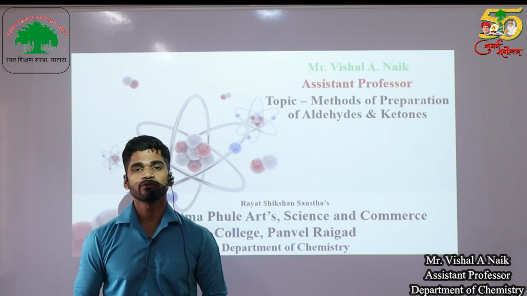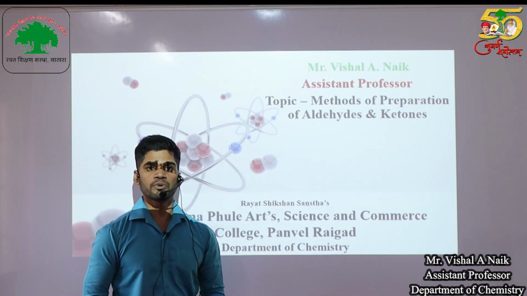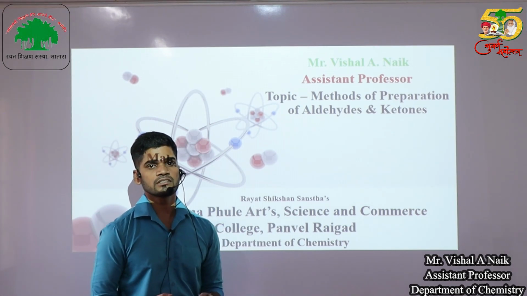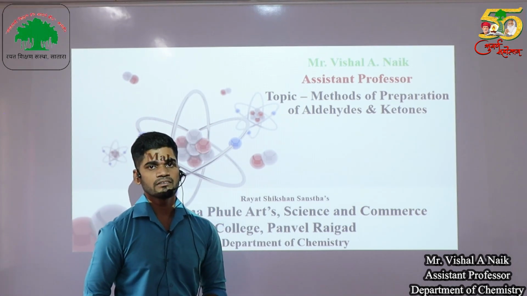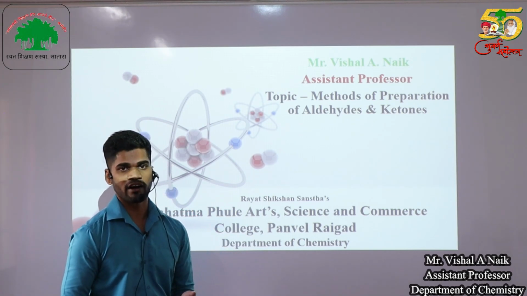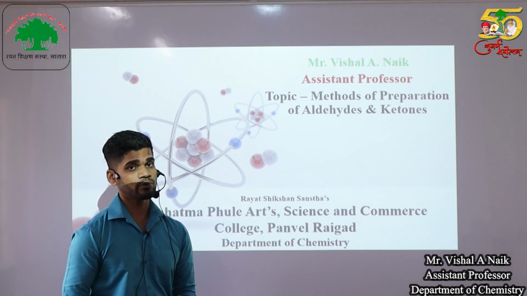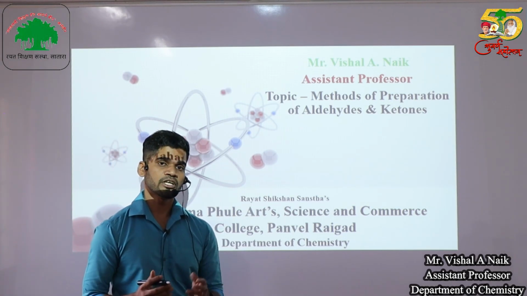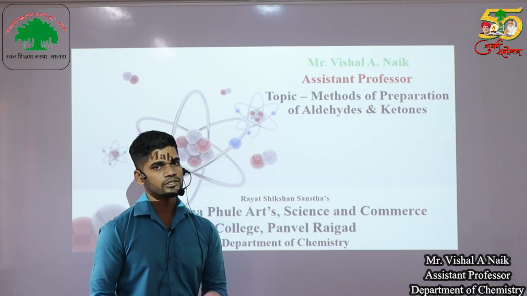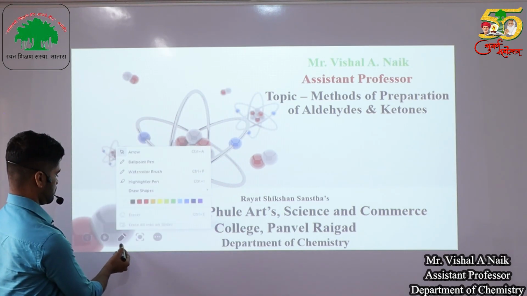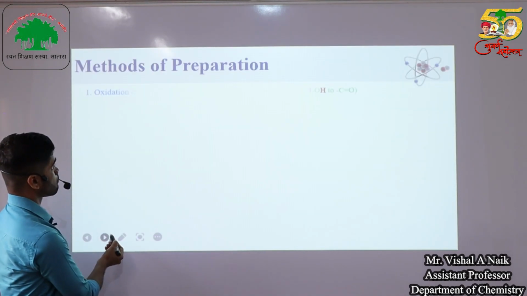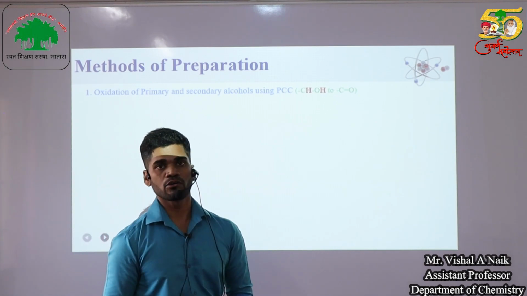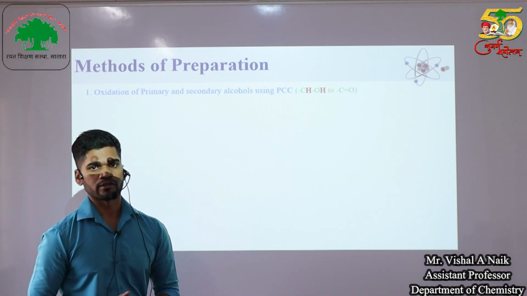In my last video, we discussed the IUPAC nomenclature of aldehydes and ketones. In today's video, we discuss the next part of this chapter, that is methods of preparation of aldehydes and ketones. So let's start with one method used for the preparation of different aldehydes and ketones. The first method is the oxidation of primary and secondary alcohols by using PCC.